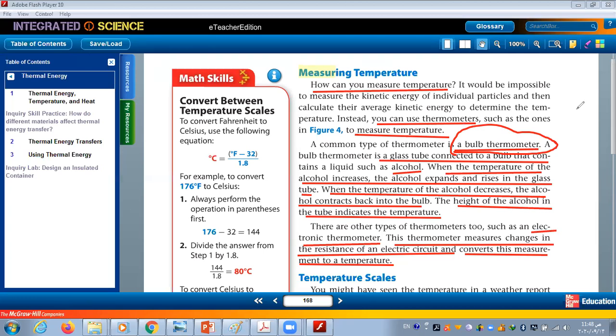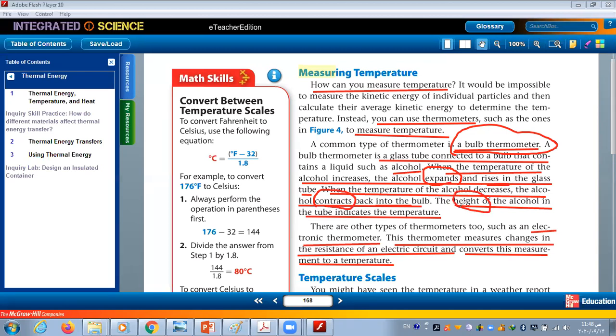When the temperature increases, the mercury expands, and when the temperature decreases, the mercury goes down. It contracts. So we have the word expands, and the opposite word is contracts. When it expands, it rises up in the glass. When it contracts, it moves back into the bulb. And from the height, we can see the number it stops at.